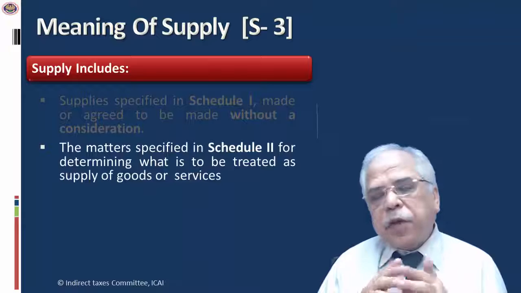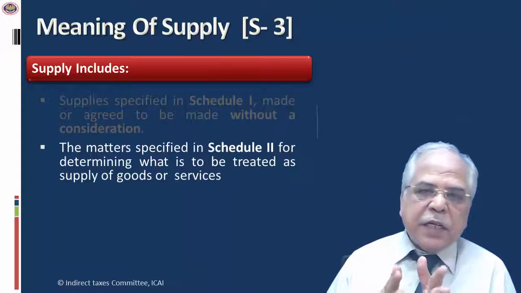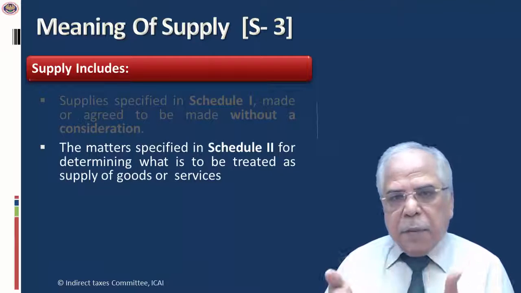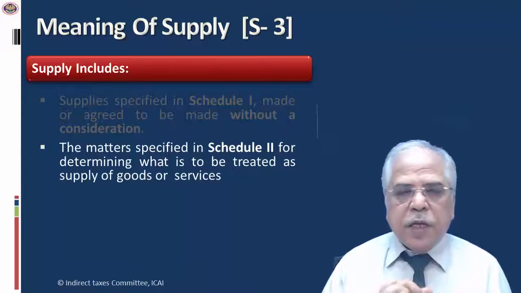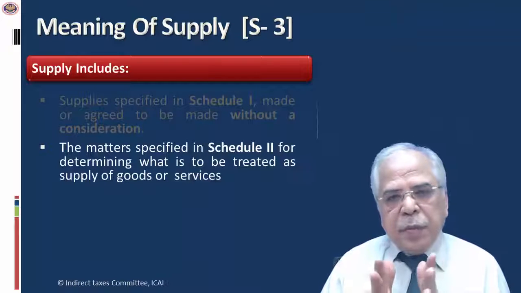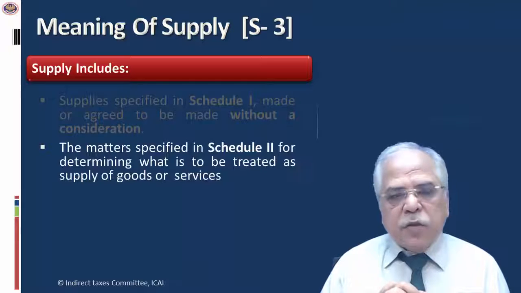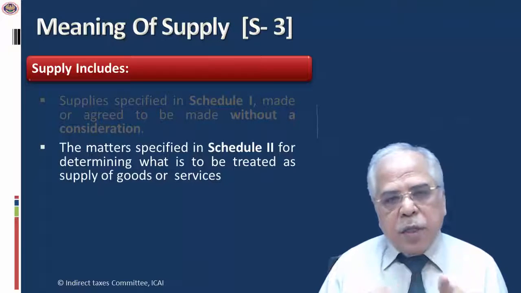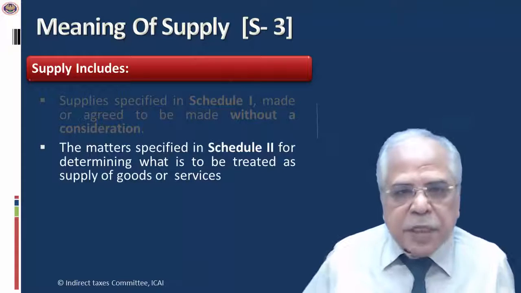It is important from that point of view that it is determined whether it is goods or service. In my humble personal opinion, there may be more than one rate of tax so far as goods are concerned, while for services there has to be a common rate of tax, and that common rate for goods and services shall be the same.